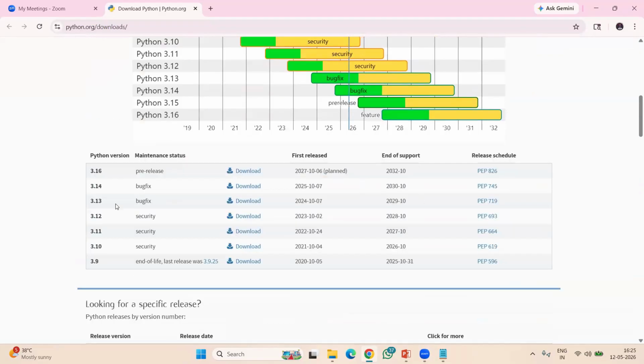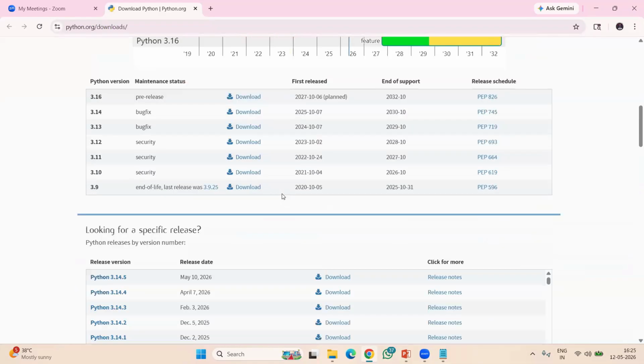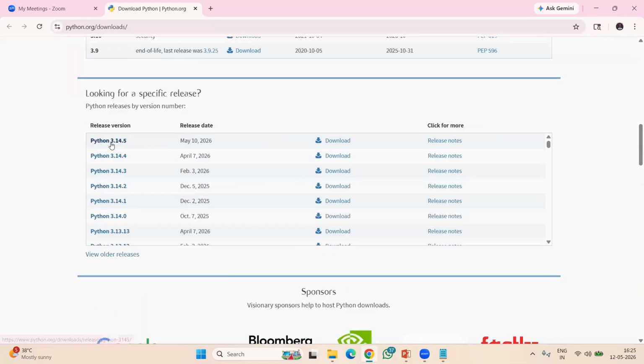you can see here a table. Suppose, see 3.14.5, 3.14.4 like this. We have some versions of Python. So here, for example, if you want to download any one, let's download the first one, 3.14.5. See, it was released recently, May 10, 2026. In this month only, just 2 days back. But don't try to download this one. Let's go to a little bit older one,